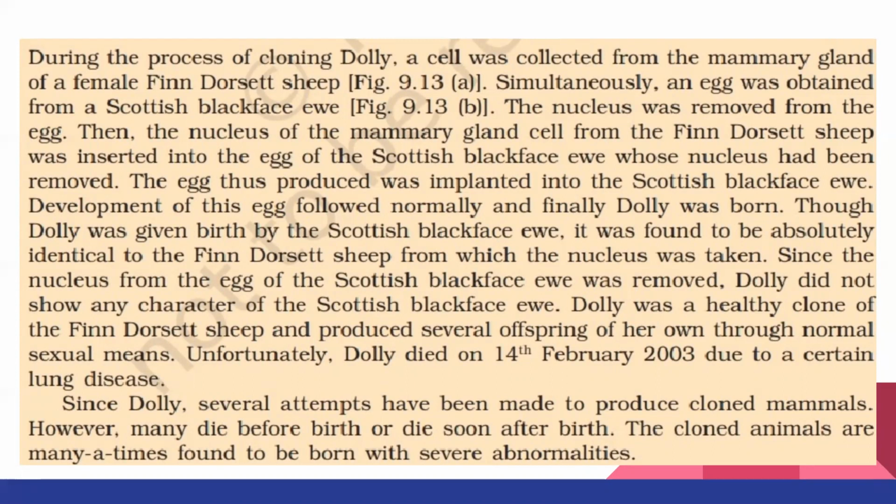Dolly did not have any characteristics of the second sheep, and she showed all the characteristics of the first sheep only, the Finn Dorset sheep.